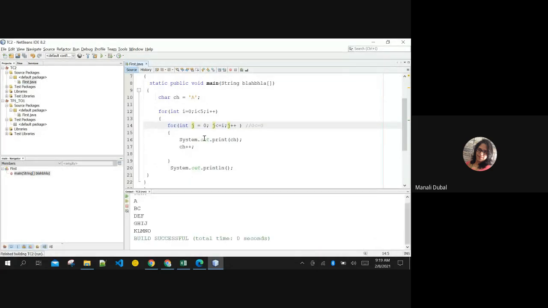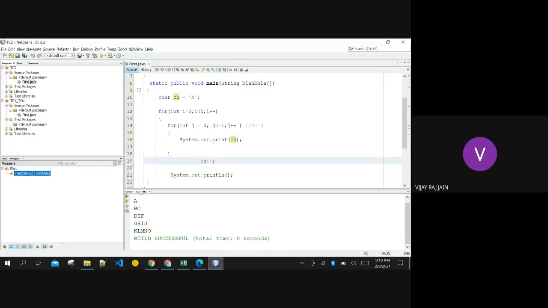And as you want to print a character incremented every time, you can initialize it with A first. You can print it once and then you can increment it every time. What if I increment this character over here? What will be the output? A, B, B, D, D, D. Because for the same row, you are printing the same character, not incrementing it. So A, then it will increment itself and change to B next time, right? Are you getting this?